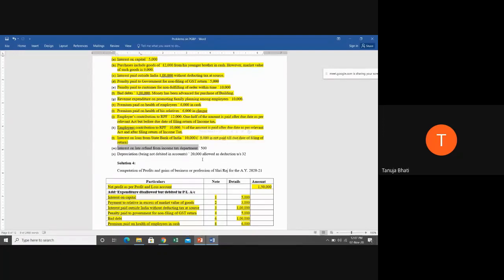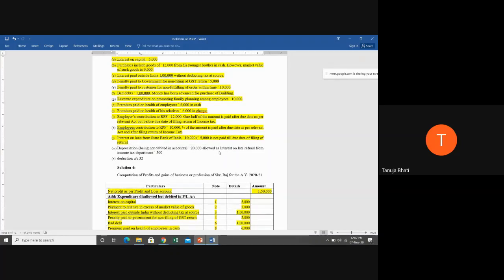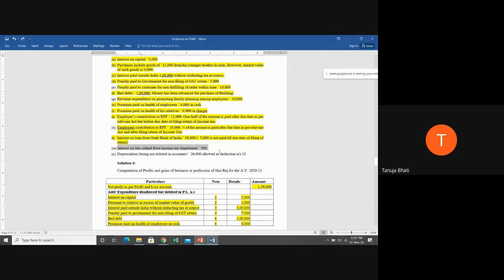Since you have paid excess tax, it gives you a refund of 5,000 rupees along with interest if it is making the refund payment late. So this is a receipt. This is not your expenditure, students, because interest on late refund from income tax department is your receipt. It is your income.